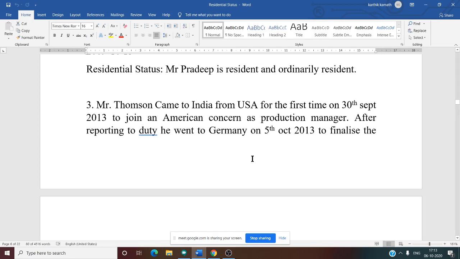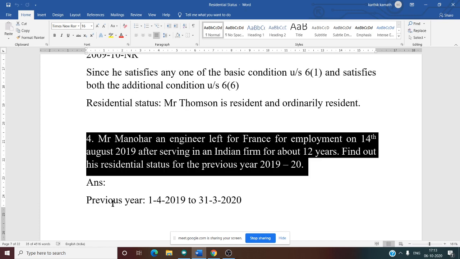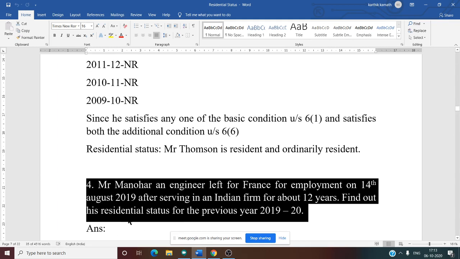See this problem. Mr. Manohar, an engineer, left for France for employment on 14th August 2019 after serving in an Indian firm for about 12 years. Find out his residential status for the previous year 2019-20. So here, what is the previous year?